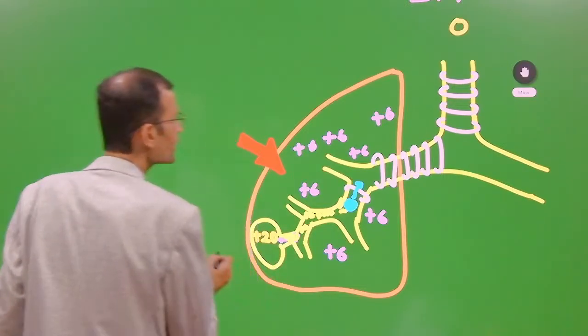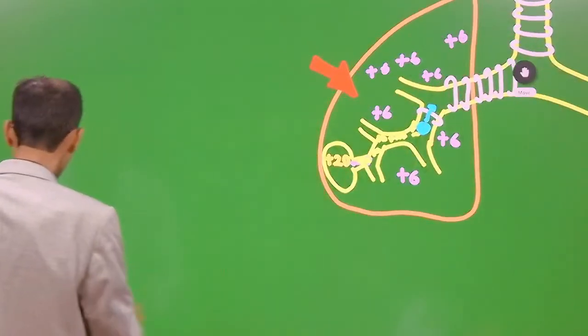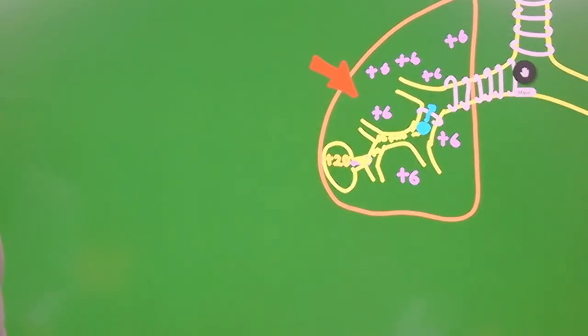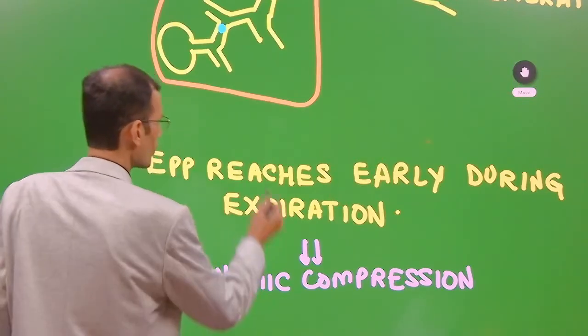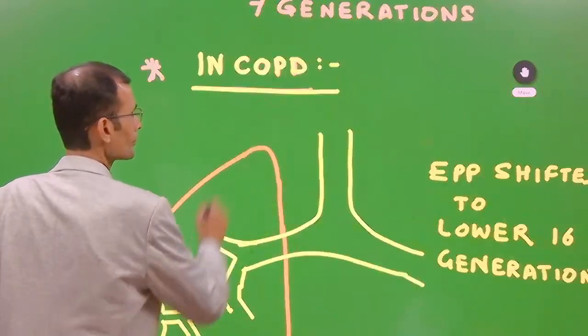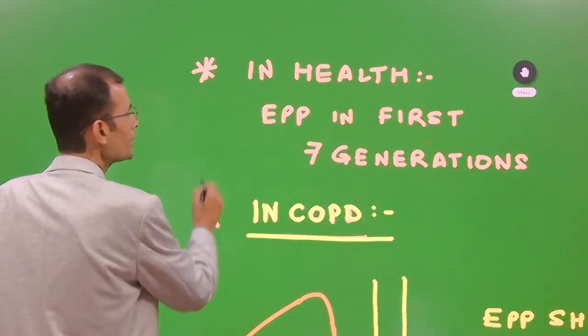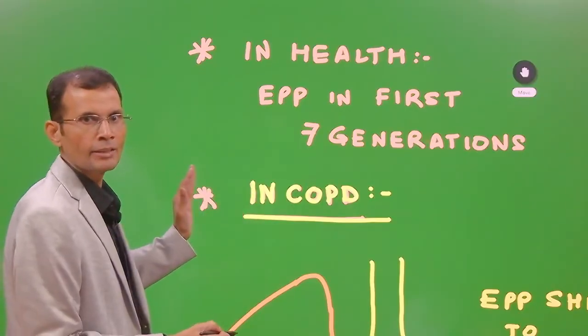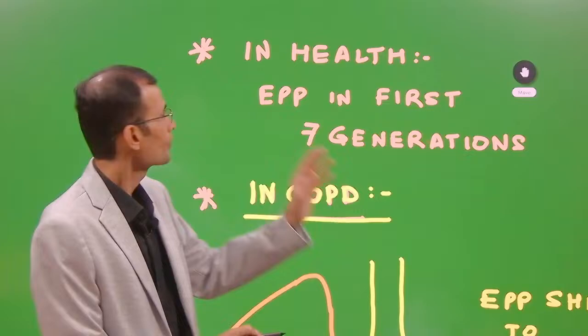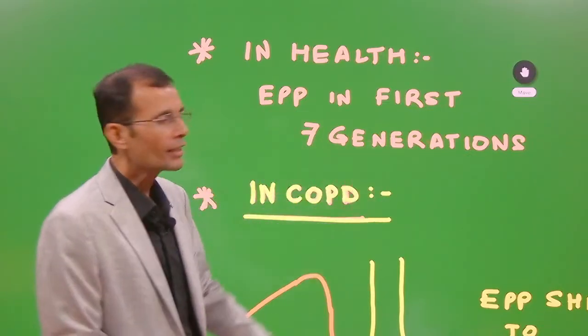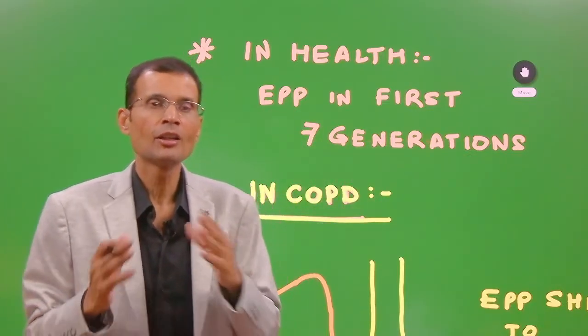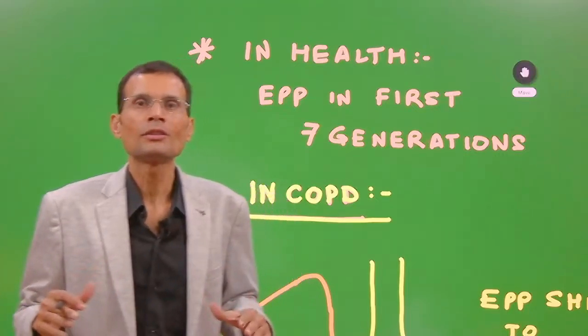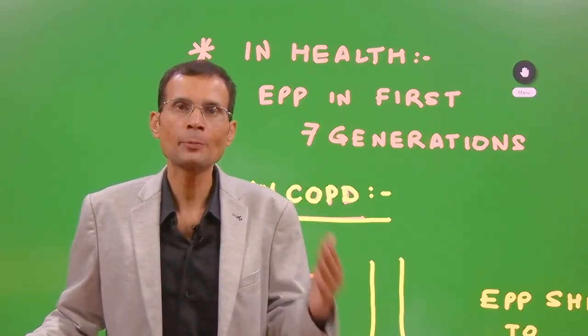Okay, now having understood all this, let's proceed further and check what happens in COPD patients. I mentioned already that in health, equal pressure point is in the first 7 generations where there is cartilage, so there is not much of a problem during expiration.